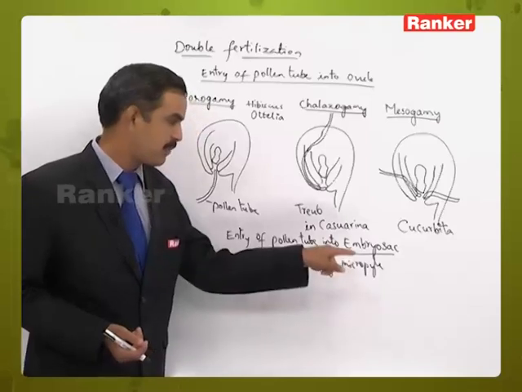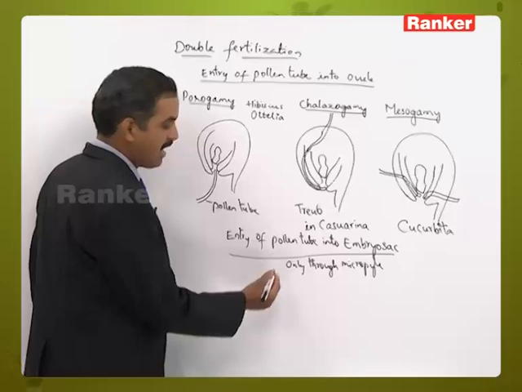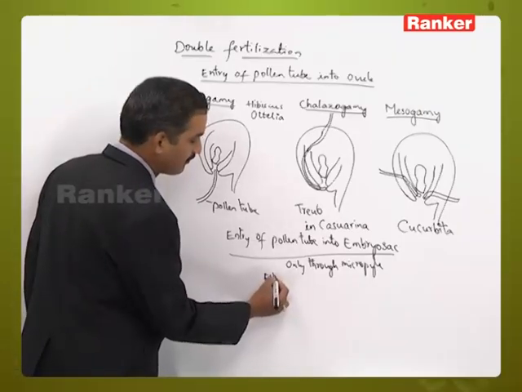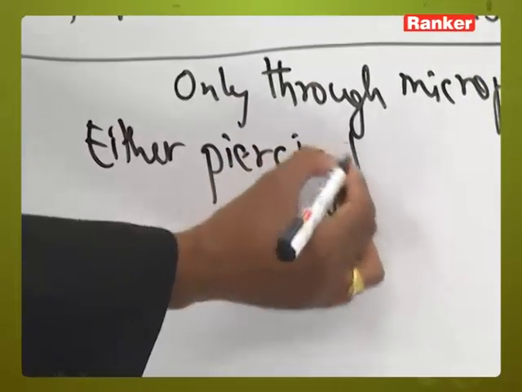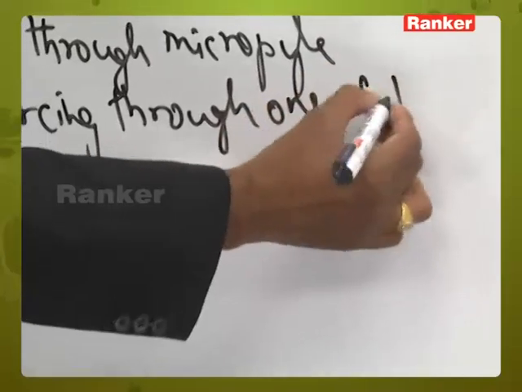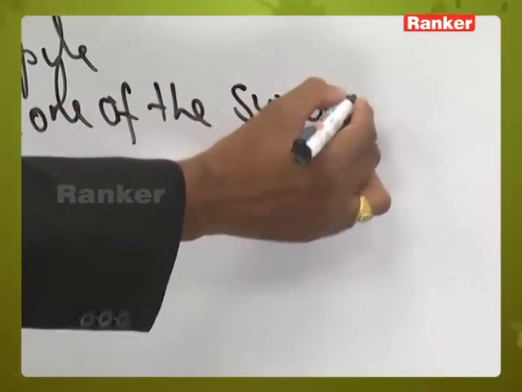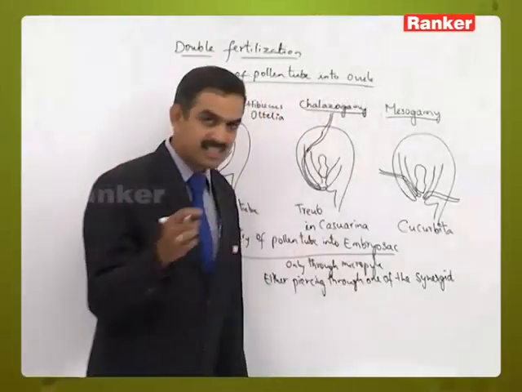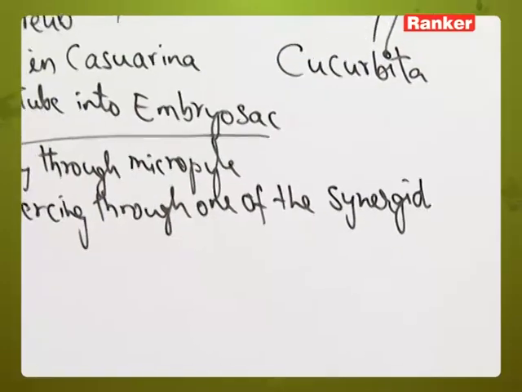In the entry process, the pollen tube enters into the embryo sac either piercing through one of the synergids. When it is piercing through one of the synergids, that synergid cell will get degenerated or destroyed.